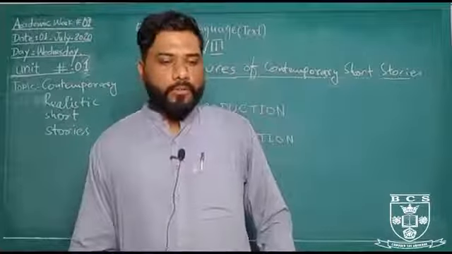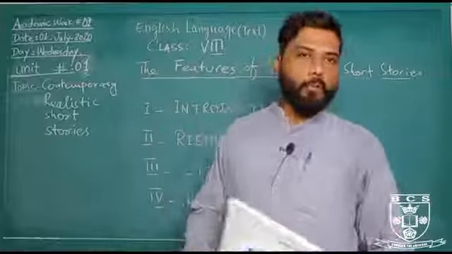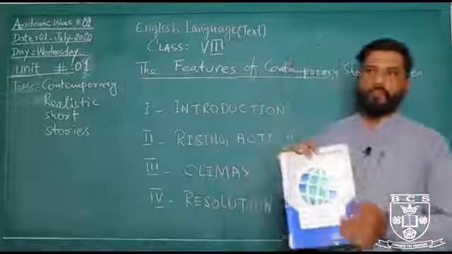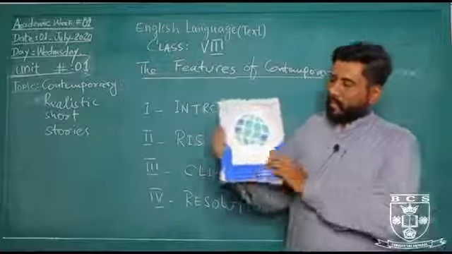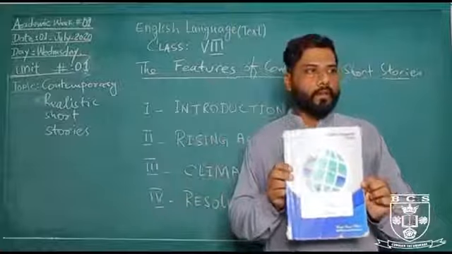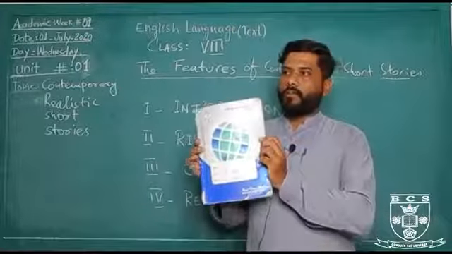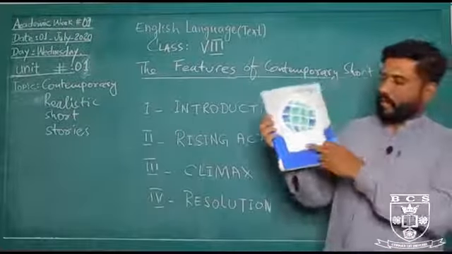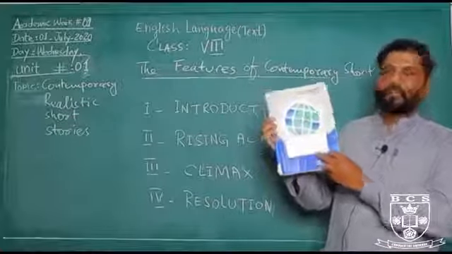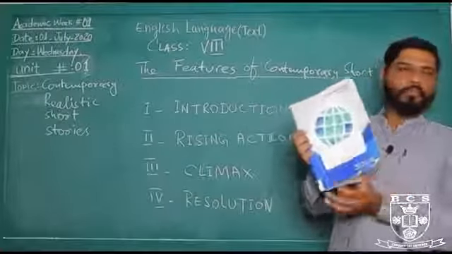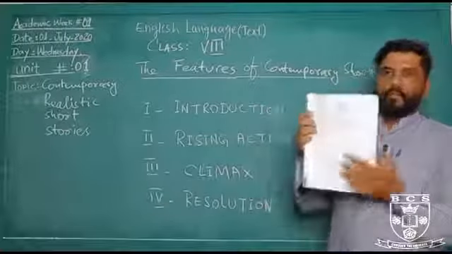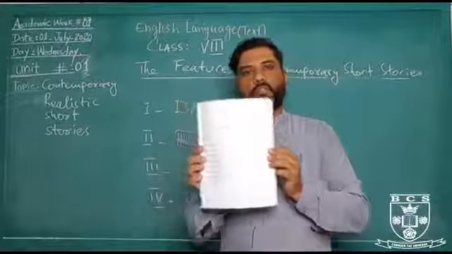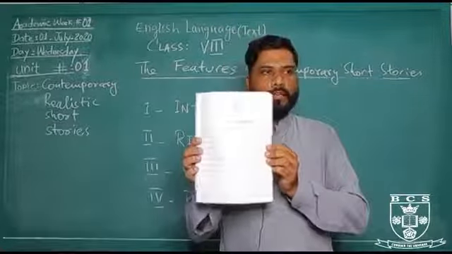Now, I am going to tell you something about the copy work or how you are going to maintain your copy. First of all, you have to understand this is the copy that you have already been provided by the school, and in this copy, first of all, you will see the front cover. On the front cover, you will write the name, class, section, subject, roll number. After that, when you turn the page, you will find the basic information page inside. You will fill in all the basic information as given on that page.